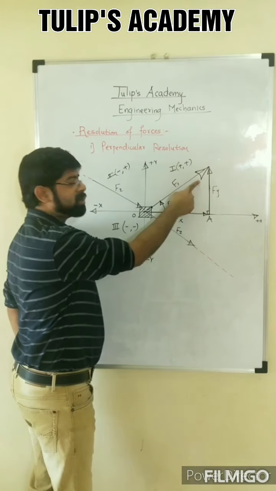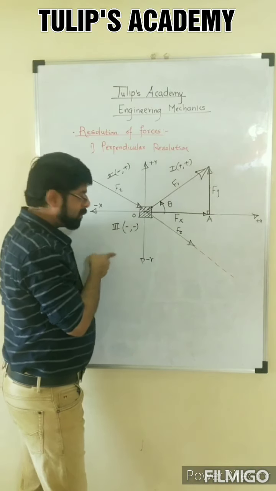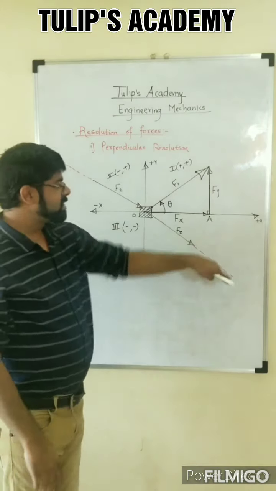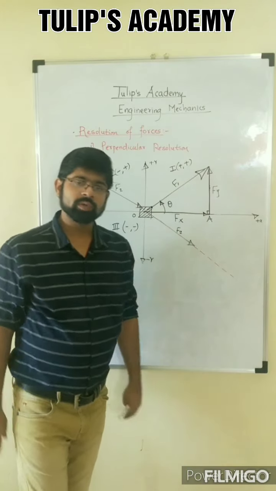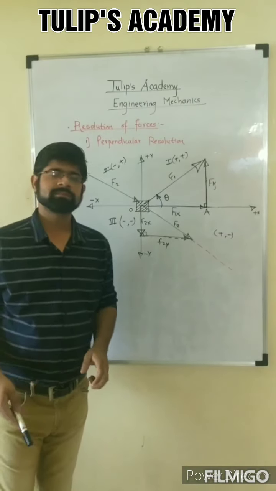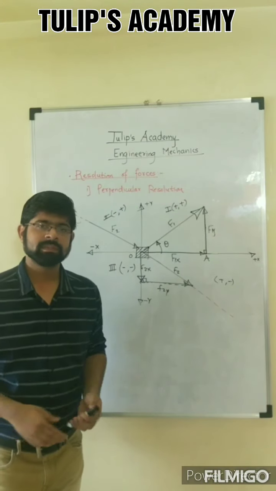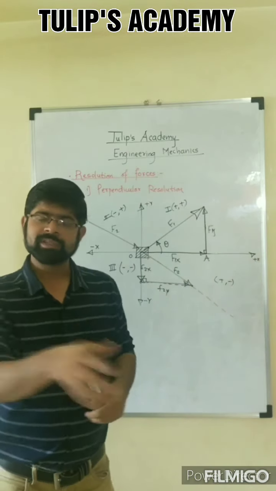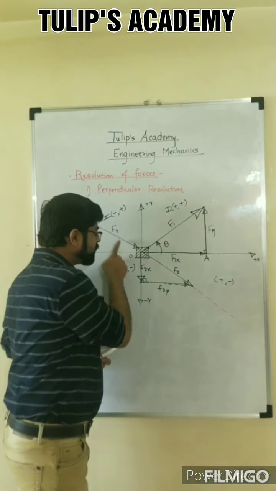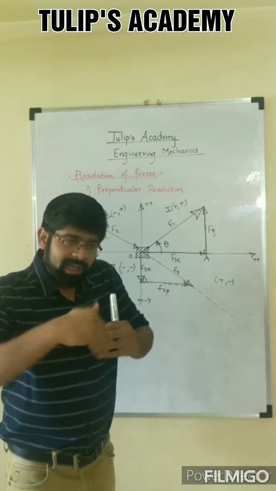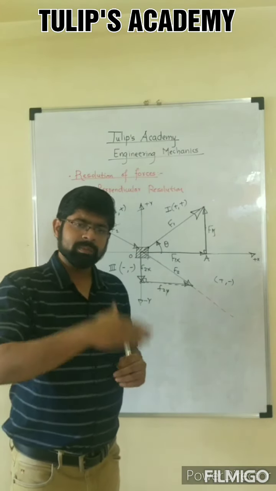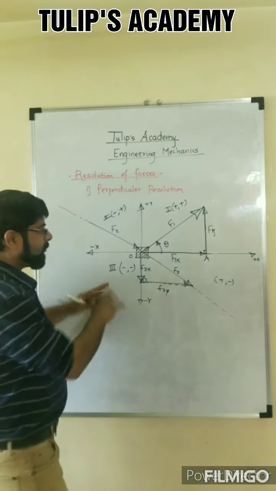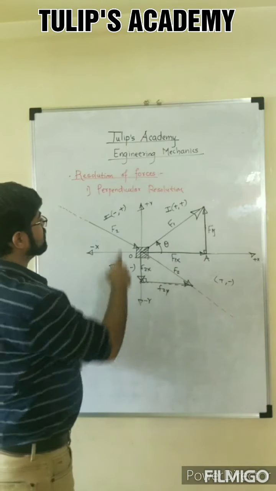Similarly, the quadrant which is opposite to first quadrant is third. Quadrant opposite to third quadrant is first. Quadrant opposite to fourth quadrant is second. That's it. And after shifting the force, you will convert the given force into tensile force. So if force is tensile, then no problem. You can resolve the force in the same quadrant in which the force is lying. But if the force is of compressive nature, then you have to shift that force in the opposite quadrant, and you can convert the force from compressive nature to the tensile nature, and then you can resolve the force in that quadrant. So this is the application, or this is the perpendicular resolution.